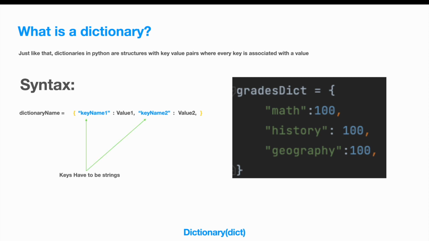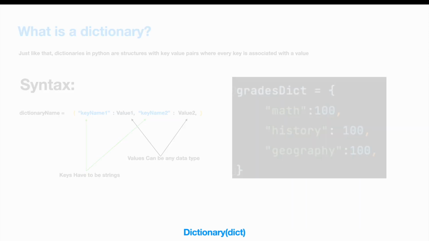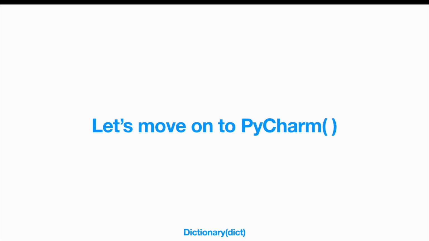Reiterating on what we just spoke about, keys always have to be strings and values can be of, well, any data type. So that's pretty much about the concepts behind dictionaries. It's really time to jump to PyCharm and get our hands dirty with coding dictionaries and solving some problems to be able to actually understand dictionaries better, because this is a data type that, well, we use a lot in a software development role or pretty much any programming role. So let's just get into it.